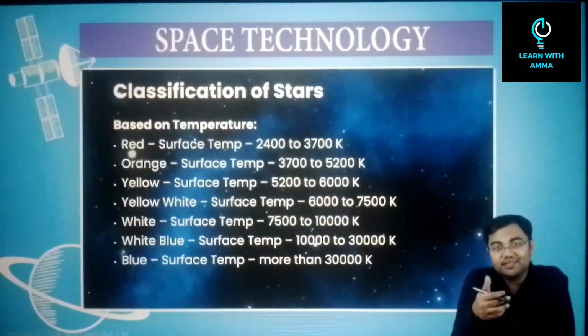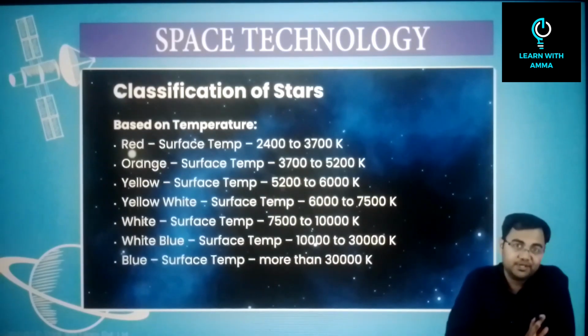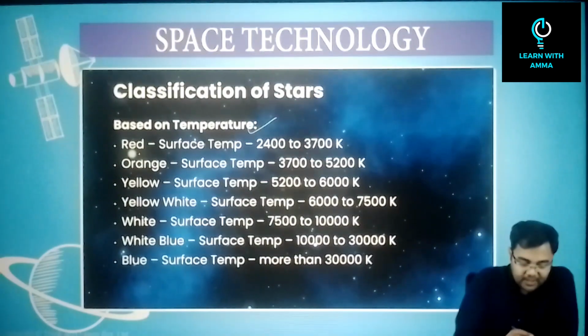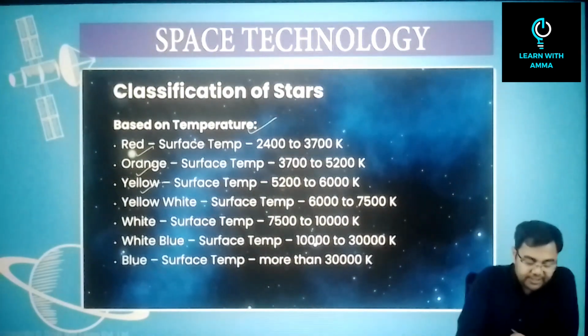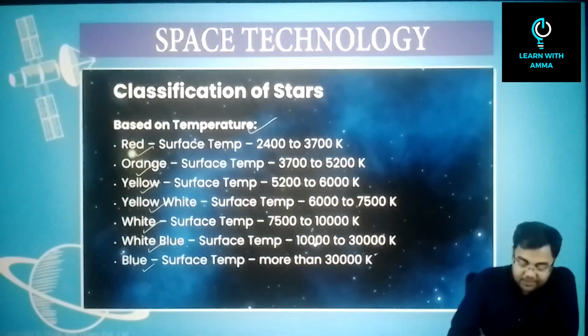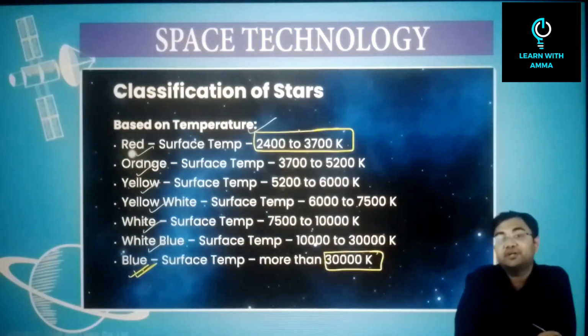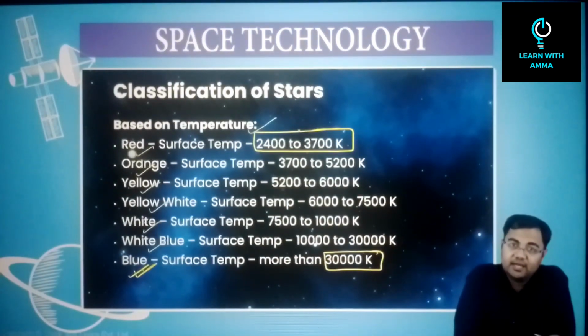Stars which are red in color have the lowest surface temperature. So on that basis, the classification can be done: red, orange, yellow, yellow-white, white, white-blue, blue. Surface temperature is more than 30,000 Kelvin in the case of blue, and only in the range of 2400 to 3700 Kelvin in the case of a red star.